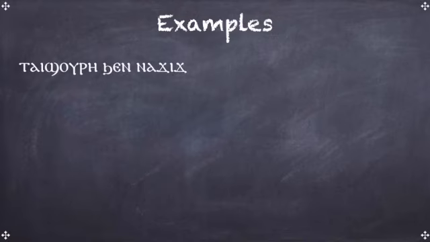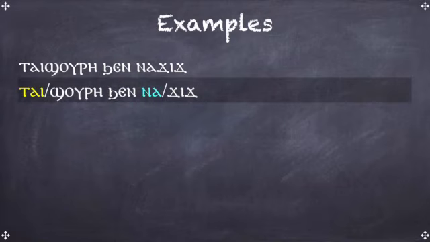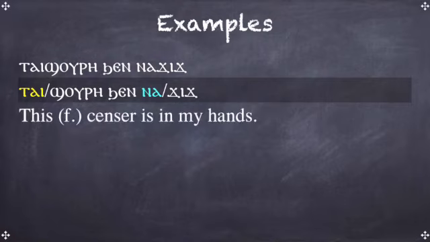Tai Shori Chen Najik. Okay, so for your homework, you're going to get a sentence like this, and when I translate it, I'll expect to see a breakdown of the sentence by marking out the grammatical prefixes that we learned about today. So in this case, tai would be the near demonstrative, and na would be a possessive article. Once I figure that out, then I know everything else, and I can just translate it.